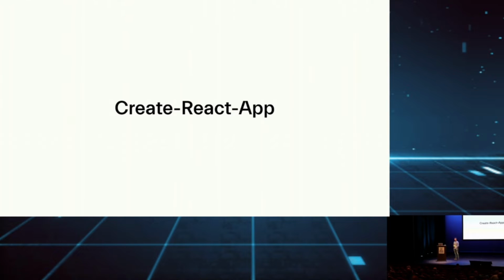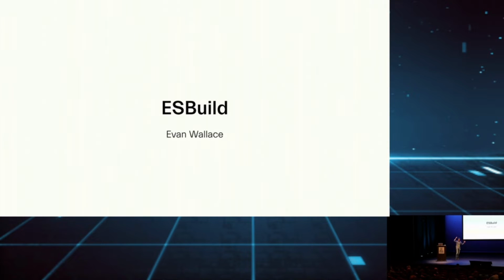Under the hood, it was still using Webpack, though. And people noticed that if the application would get a bit bigger and bigger and bigger, the dev server could take a while to start. It could take 2 minutes, 3 minutes, 1 minute. And then suddenly, out of nowhere, ESBuild appeared. And ESBuild is created by Evan Wallace. And I have so much respect for this person because he was at the time also the CTO of Figma, co-founder of Figma. And he built ESBuild, which is an alternative to Webpack, but is written in Go.